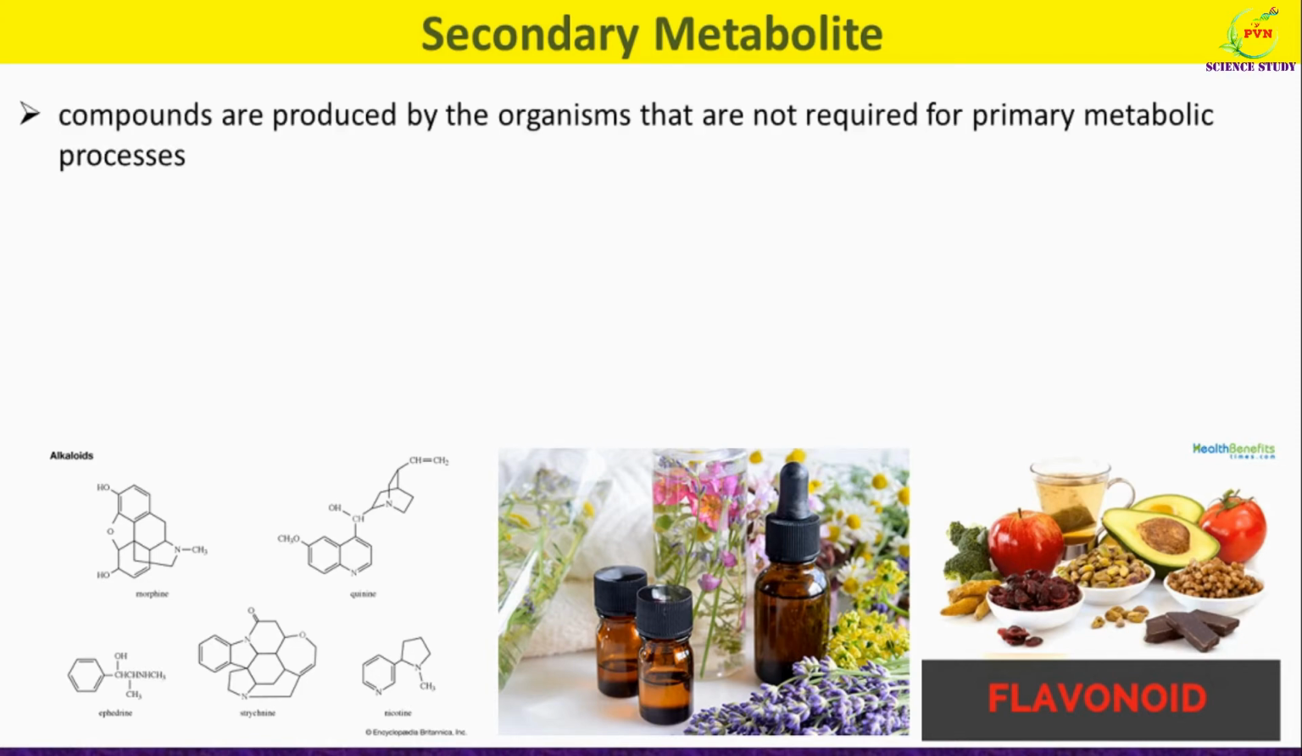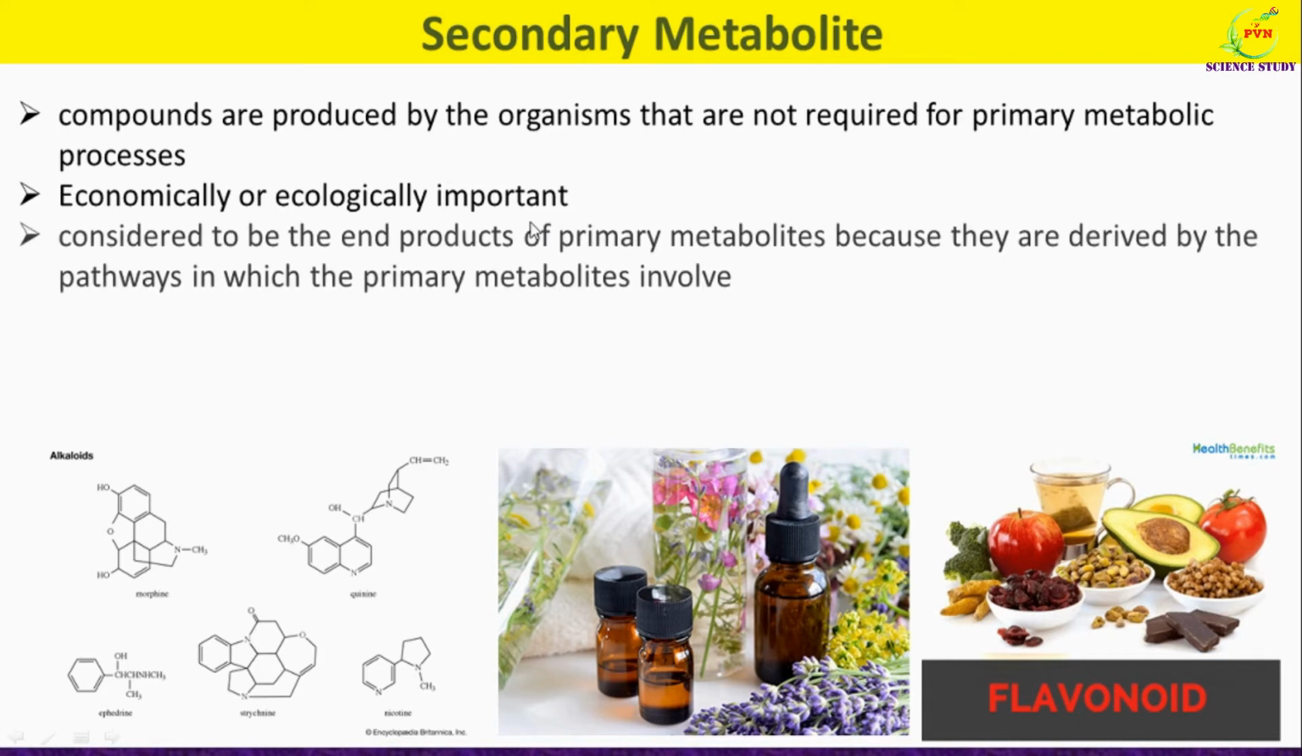These are the compounds produced by the organism that are not required for the primary metabolic processes, and so the name given is secondary. Though these compounds are not required for the primary metabolic processes such as photosynthesis or respiration, they are economically or ecologically important. These are considered to be the end products of primary metabolites because they are derived by the pathways in which the primary metabolites are involved.